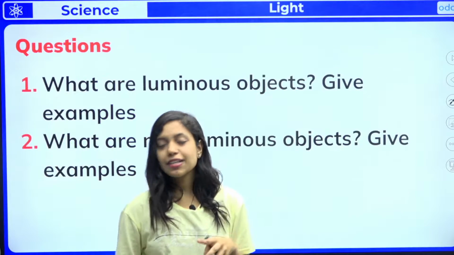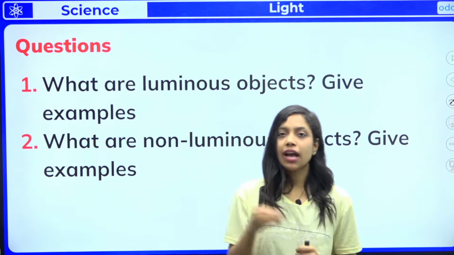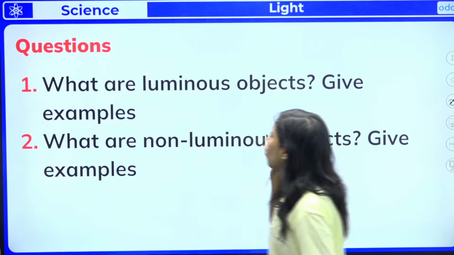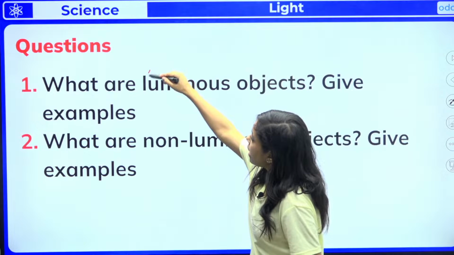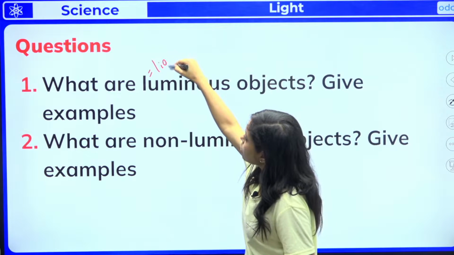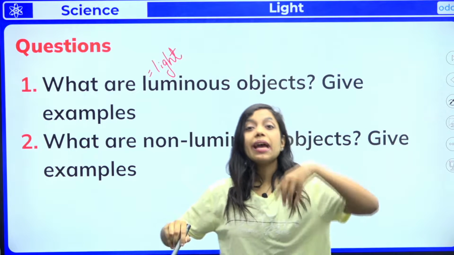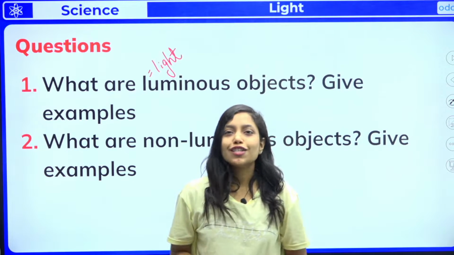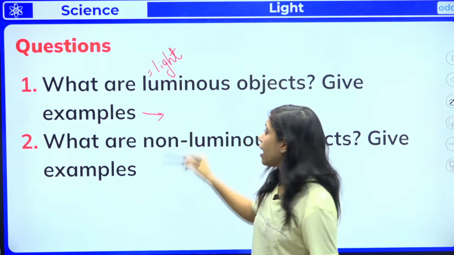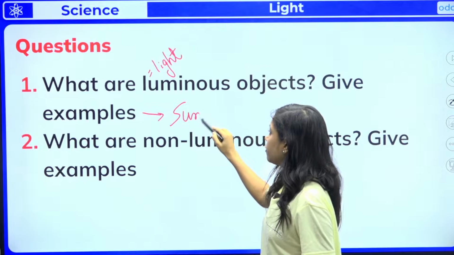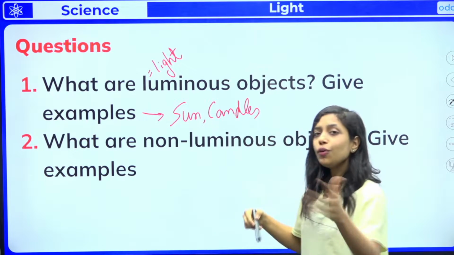So now let us solve some more questions. I'll give you some key points so that you can answer these questions easily. What are luminous objects? Give examples. So how to remember? L is equal to L. One L is luminous, second L is light. Objects which emit their own light are called luminous objects. And as examples, you can give any source of light, natural or artificial. Sun you can give, candles you can give. All these are examples of luminous objects.